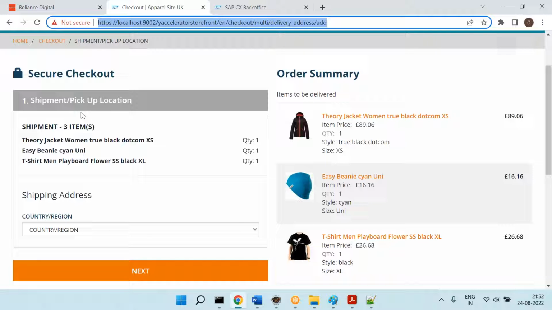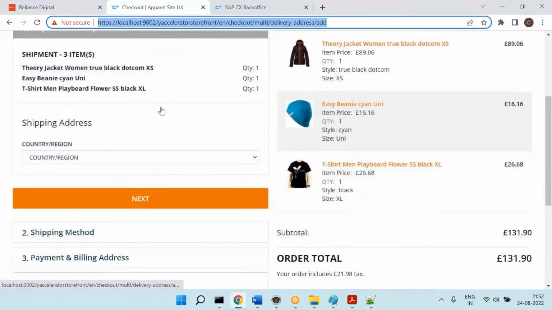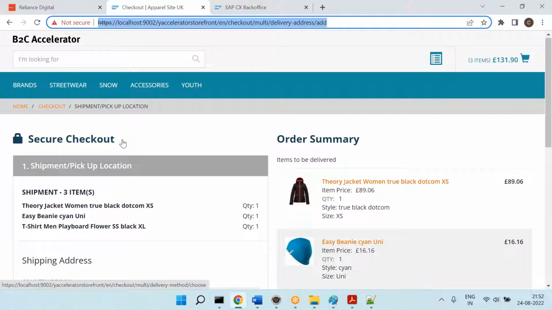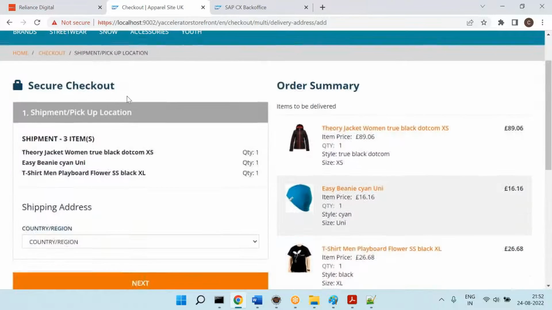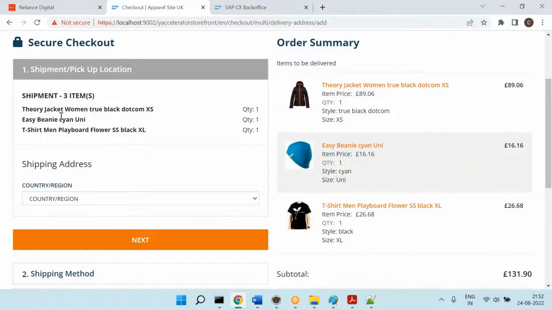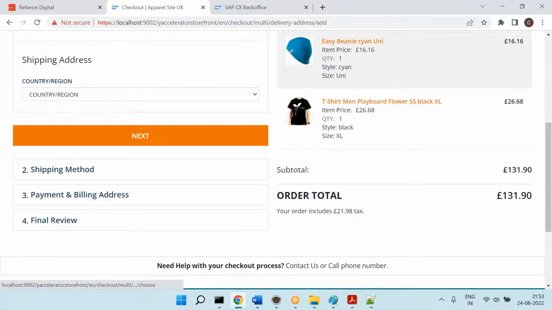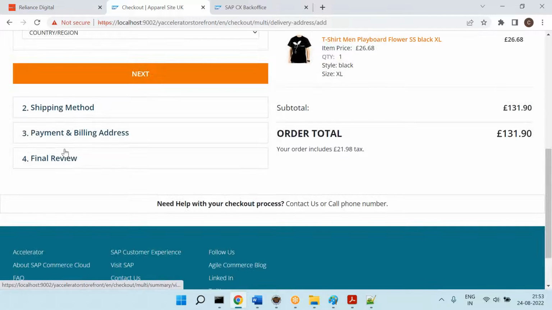Now tomorrow, let's say you want to add one more step. Yes, that is possible. You can do that with customization. That's not a complex customization, it's a medium customization only. Let's say you are a functional consultant, demonstrating to the customer that during the checkout we have 4 steps. One is to enter the address, one is to enter the shipping methods, one is to enter the payment and billing address, and do final review.